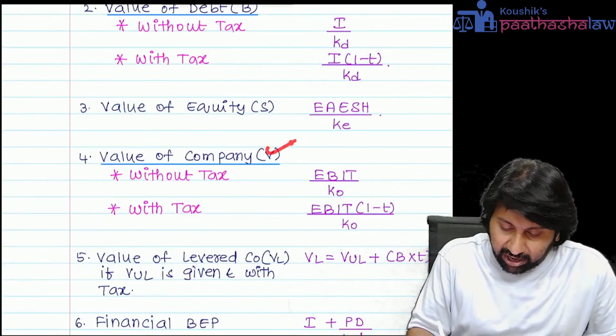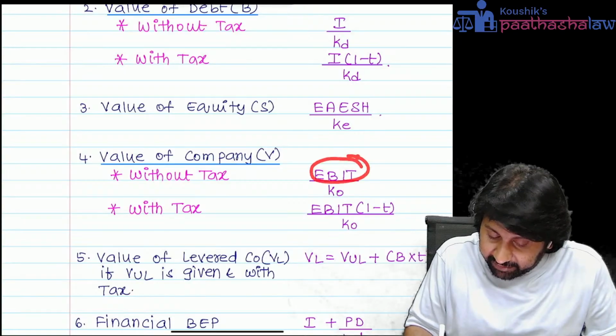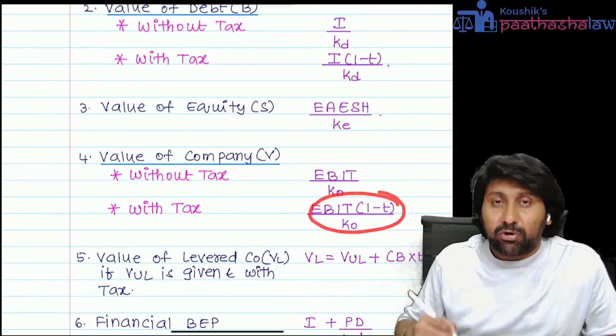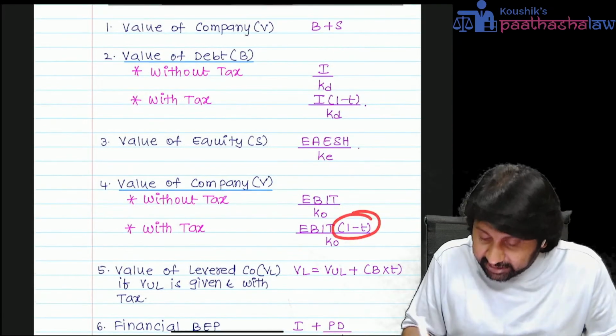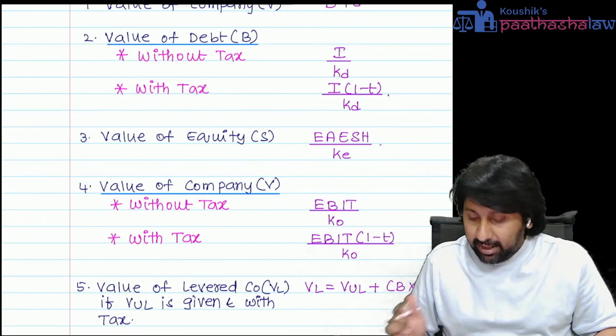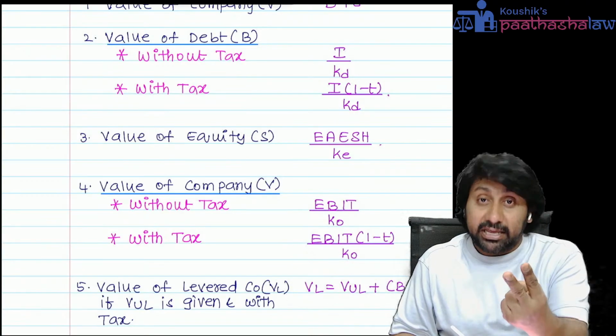So therefore, value of the company is the cash flow available to both of them. EBIT divided by KO. With the tax, EBIT into 1 minus T whole divided by KO. What is this 1 minus T? The government portion of EBIT will be taken out. See, KO means what? It is a combination of KE, KD.